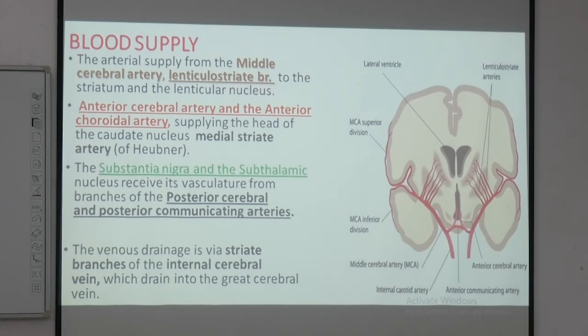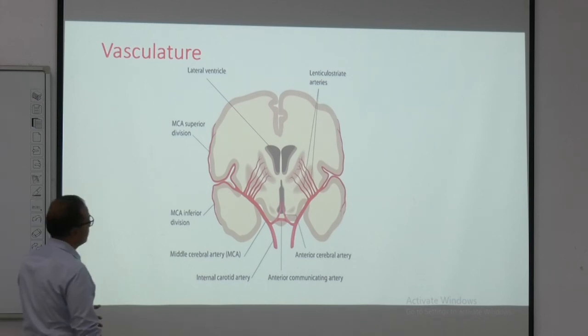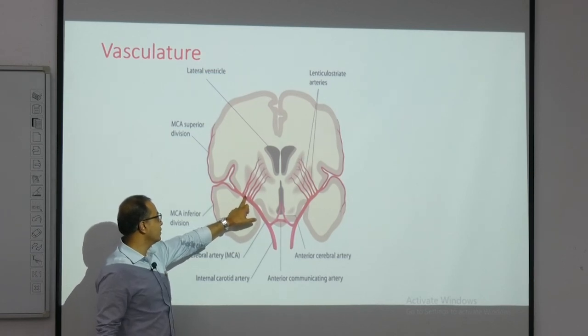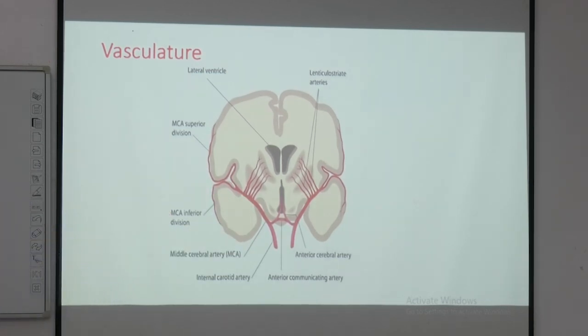Now, next please. This is the main blood supply which is coming from these particular areas. We have an artery which you can follow over here, which we call the middle cerebral artery, MCA. This MCA shoots down some branches over here, which are penetrating and reaching this area. These penetrating branches from the MCA we call lenticulostriate arteries.